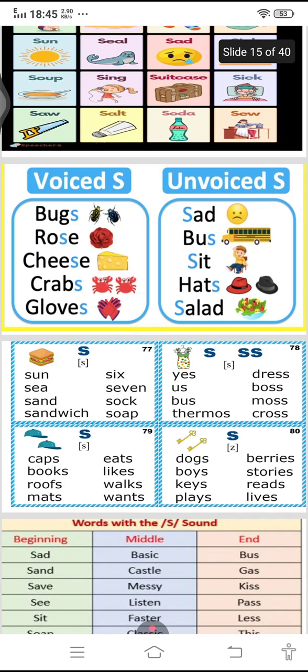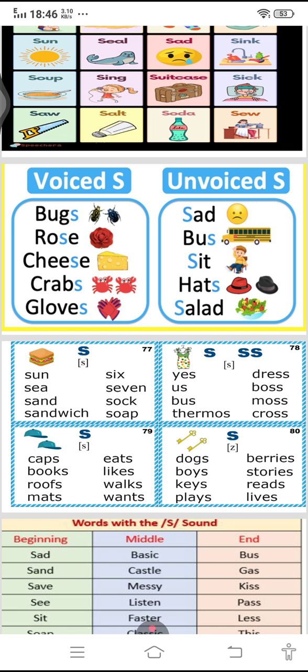Now look at this chart here. Unvoiced sound of S we will observe, and voiced sound of S. You will guess where is voiced and where is unvoiced sound. First we will observe. Yes, unvoiced sound. Sun, six, sea, seven, sand, socks, sandwich, soap.